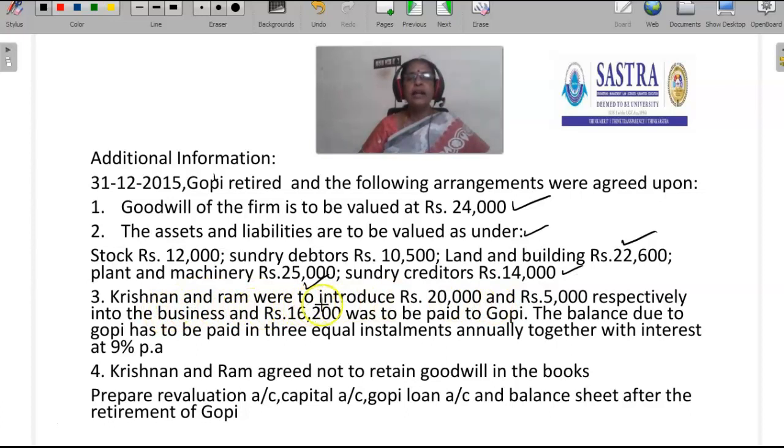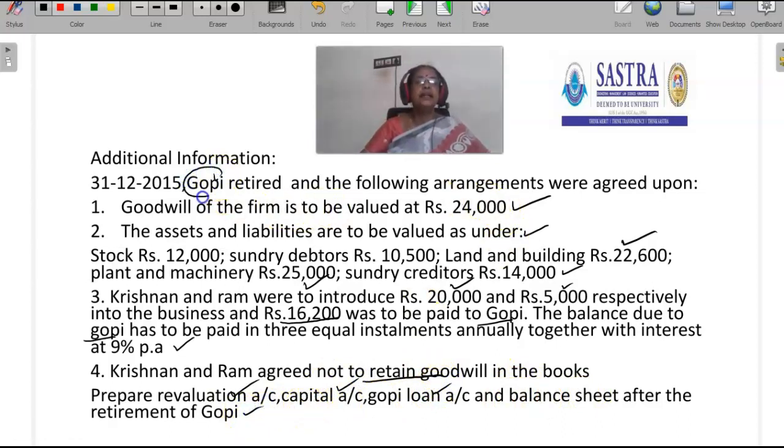Krishnan and Ram were to introduce rupees 20,000 and rupees 5,000 respectively into the business, and rupees 16,200 was to be paid to Gopi. The balance due to Gopi has to be paid in 3 equal installments annually together with interest at 9% per annum. Krishnan and Ram agreed not to retain goodwill in the books. Prepare revaluation account, capital account, Gopi's loan account and balance sheet after the retirement of Gopi.